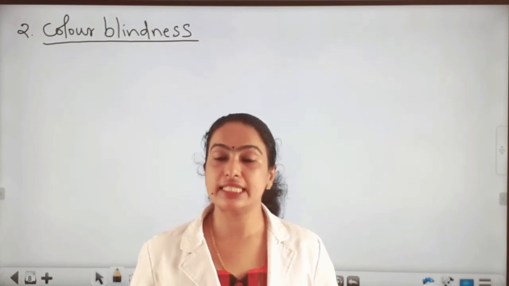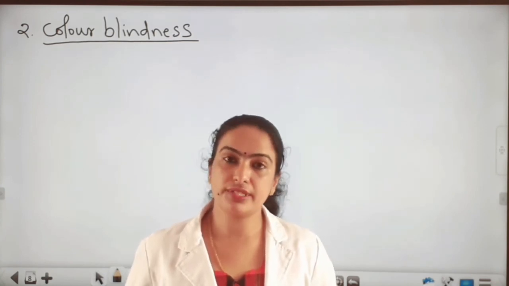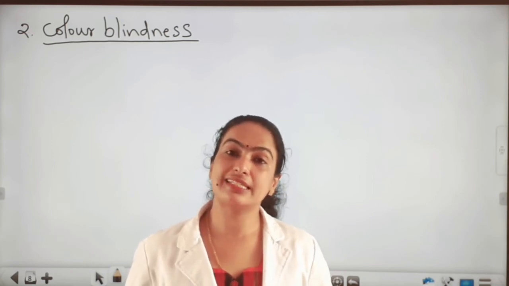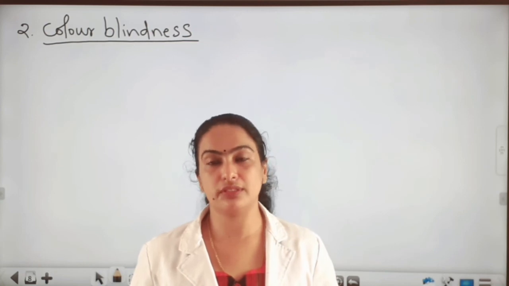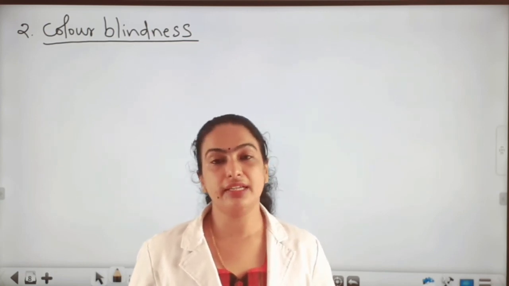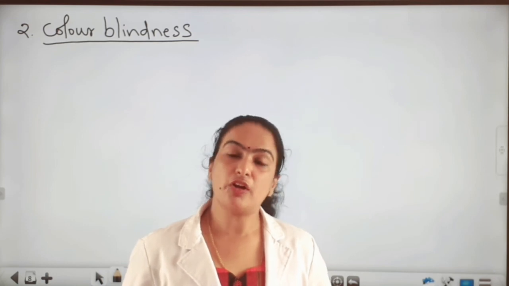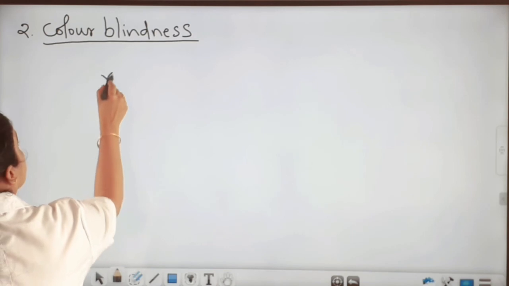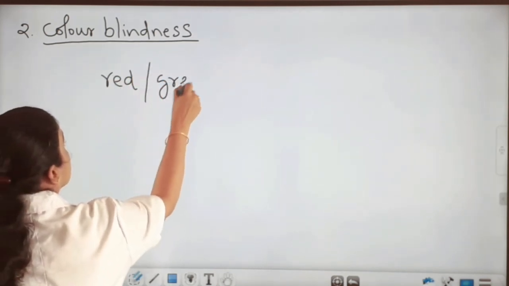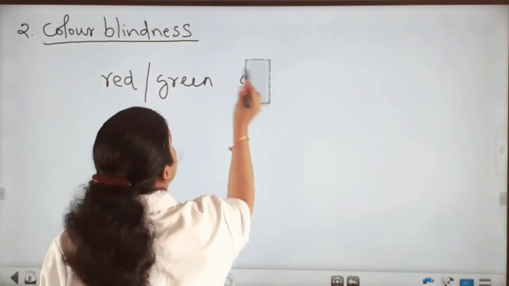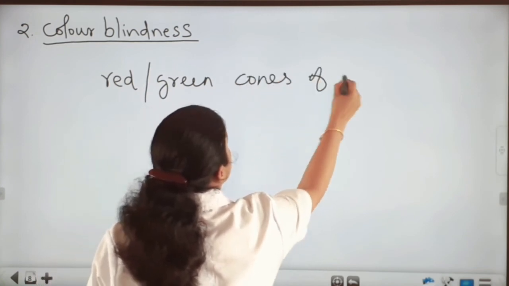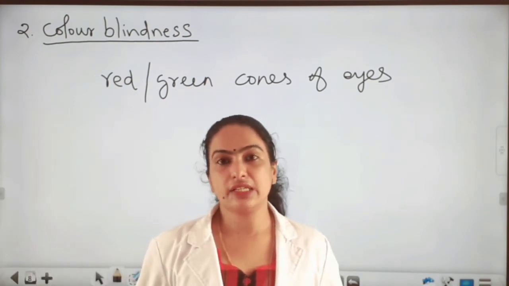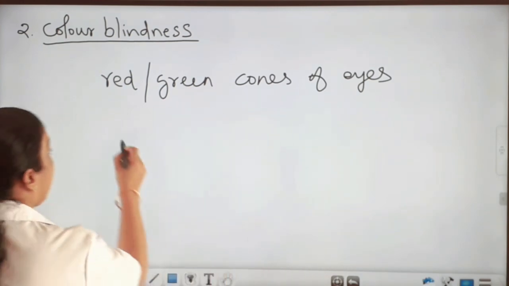It is a condition in which there is a failure in discriminating red and green color, due to a defect in the red or green cone cells of the eyes. The disease-causing alleles are located on the X chromosome.